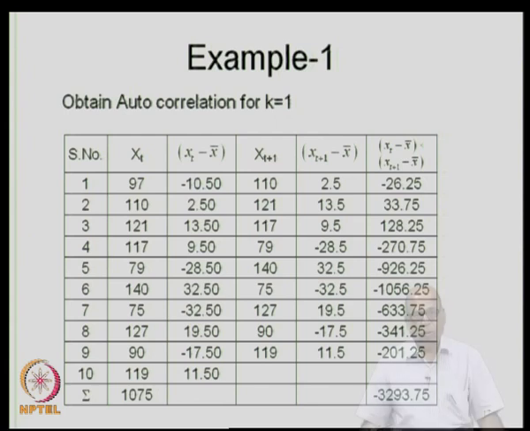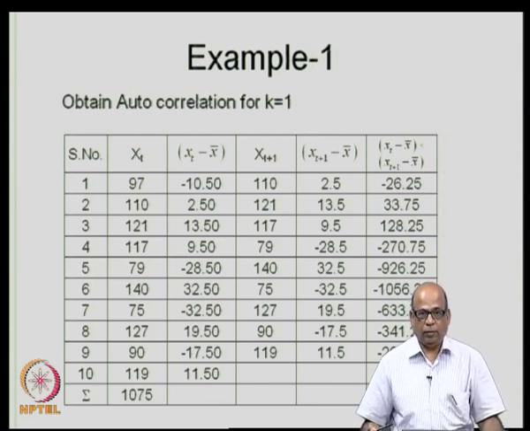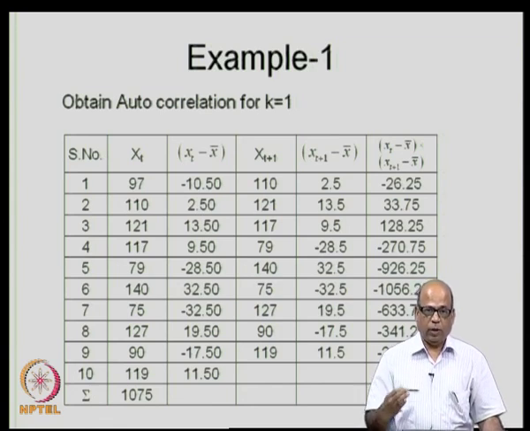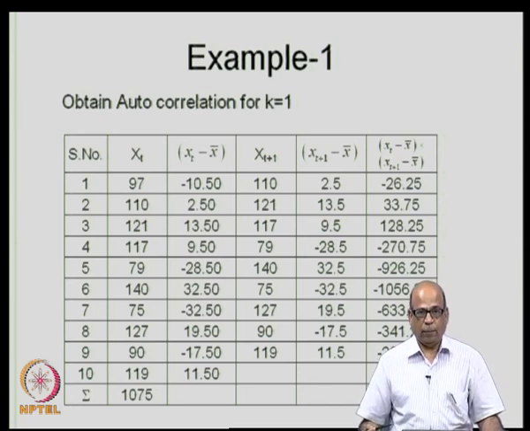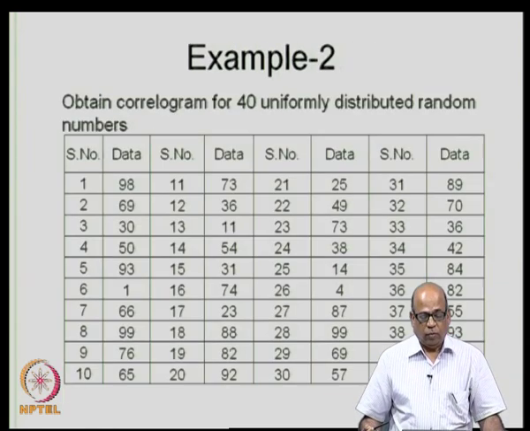We said that for a purely random series, the rho k's should all be insignificant for k not equal to 0. Of course, rho 0 will always be equal to 1, irrespective of which series you are talking about, because you are talking about the autocorrelation of a variable with itself, and that has to be equal to 1. But for other values of k, that is k not equal to 0, your rho k's should all be statistically insignificant if it is a purely random series. Let us examine this now.